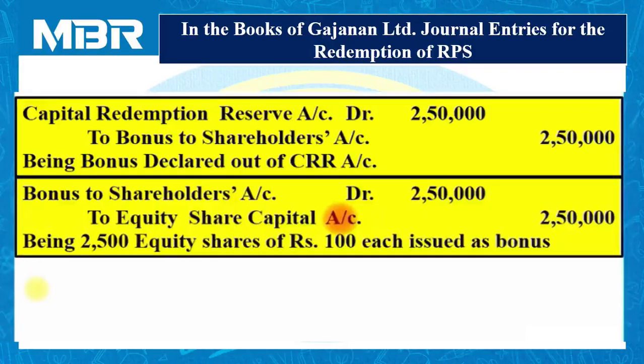This is all about the solution of the problem and the journal entries for this particular problem. Now, based on this, if you wish to prepare the balance sheet, you can prepare it on your own using the same format as we have discussed in previous sessions.